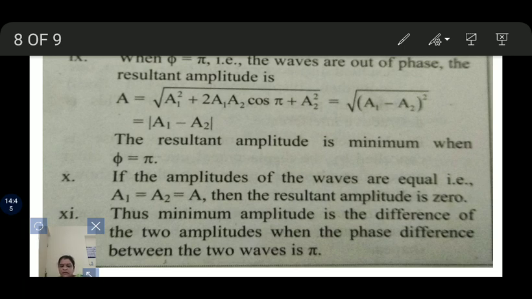So friends, in this lecture we have discussed the principle of superposition of waves, and how to find the amplitude of the resultant wave produced due to superposition of waves, and its conditions for maximum and minimum amplitude.